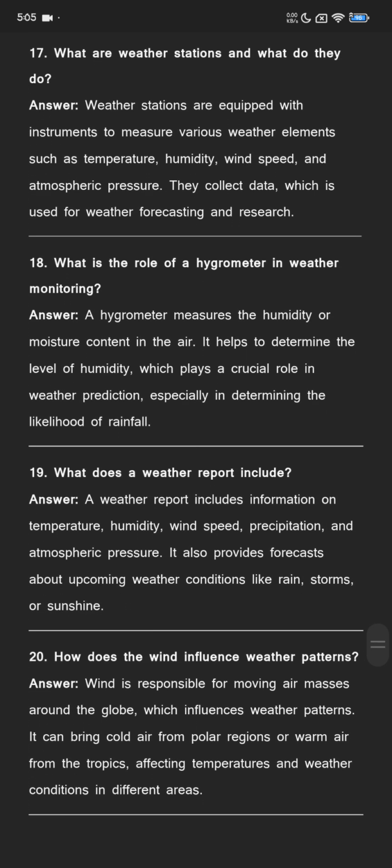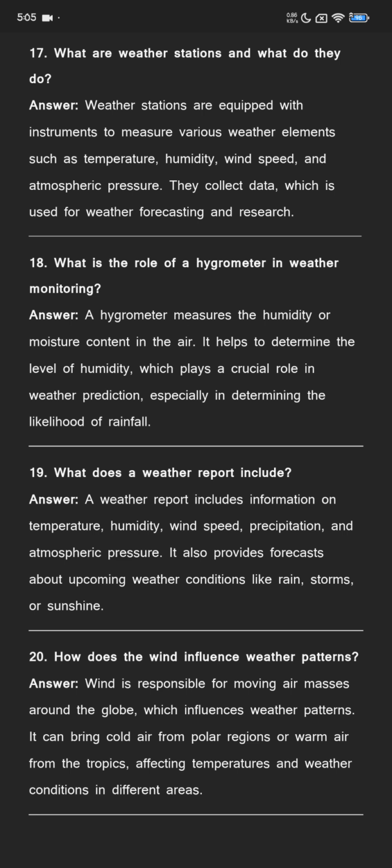What is the role of a hygrometer in weather monitoring? A hygrometer measures the humidity or moisture content in the air. It helps to determine the level of humidity, which plays a crucial role in the weather prediction, especially in determining the likelihood of rainfall.